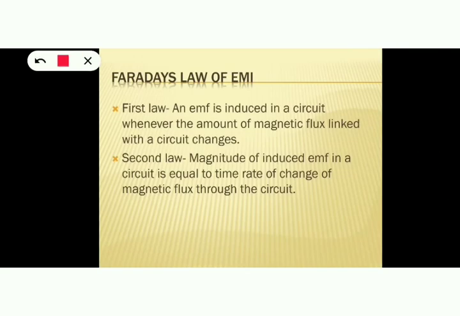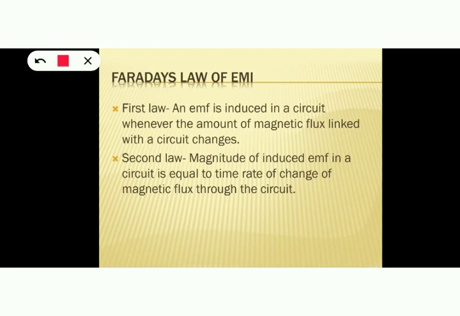Now, what is the mathematical expression for Faraday's law? See, an EMF is induced in the circuit whenever the amount of magnetic flux linked with a circuit changes, and the magnitude of induced EMF in a circuit is equal to the time rate of change of magnetic flux through the circuit.